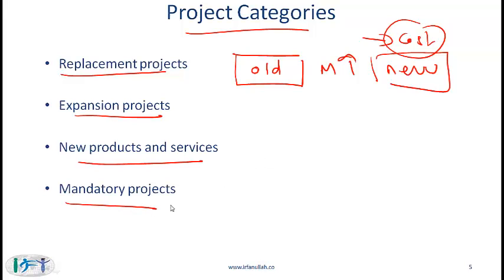Mandatory projects, these would be projects that are required by the government or by the regulatory authority. Generally speaking, the level of analysis for regulatory projects is going to be relatively low. If there are multiple ways to meet a given regulatory requirement, then companies might go through a capital budgeting process to determine which particular method can be executed at the lowest cost.